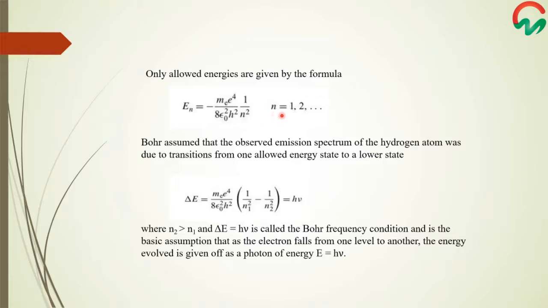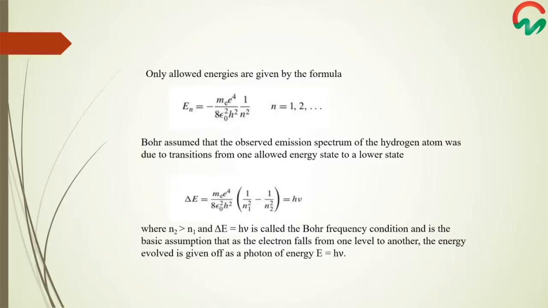For n equals 1, which is the energy of the electron in the lowest energy orbit, it is said to be the ground state, and the states of higher energy are called the excited states, which are generally unstable with respect to the ground state. Atoms or molecules are found to be in the ground state in general, and they come back from the excited state to the ground state and give off energy in the form of electromagnetic radiation.